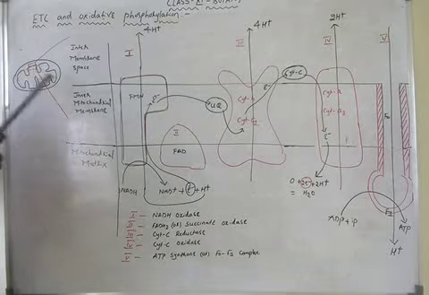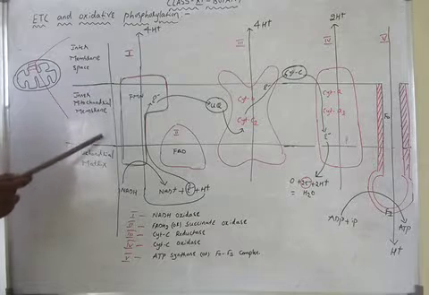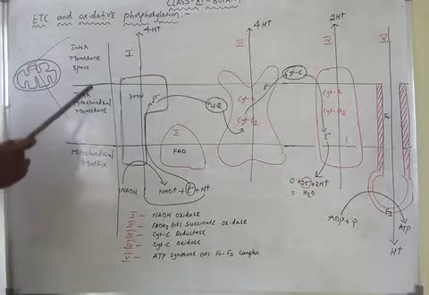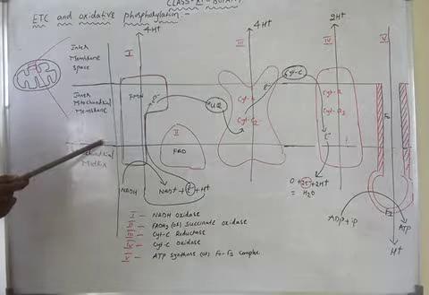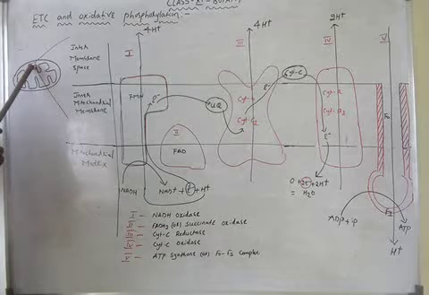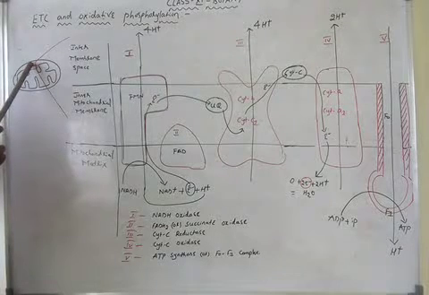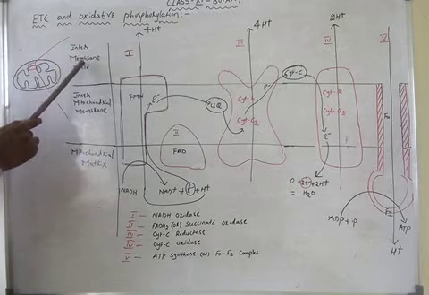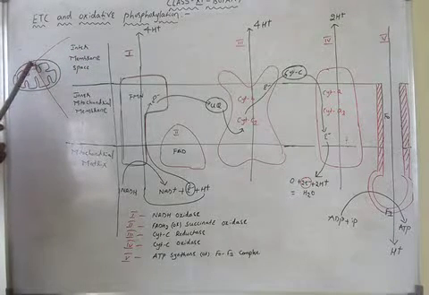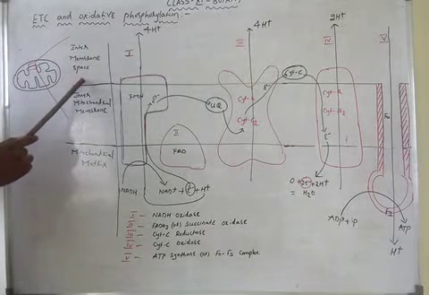We are magnifying this inner mitochondrial membrane. From here to here, this is the inner mitochondrial membrane. Now, what is the space outside the inner mitochondrial membrane? The space is called the intermembrane space.